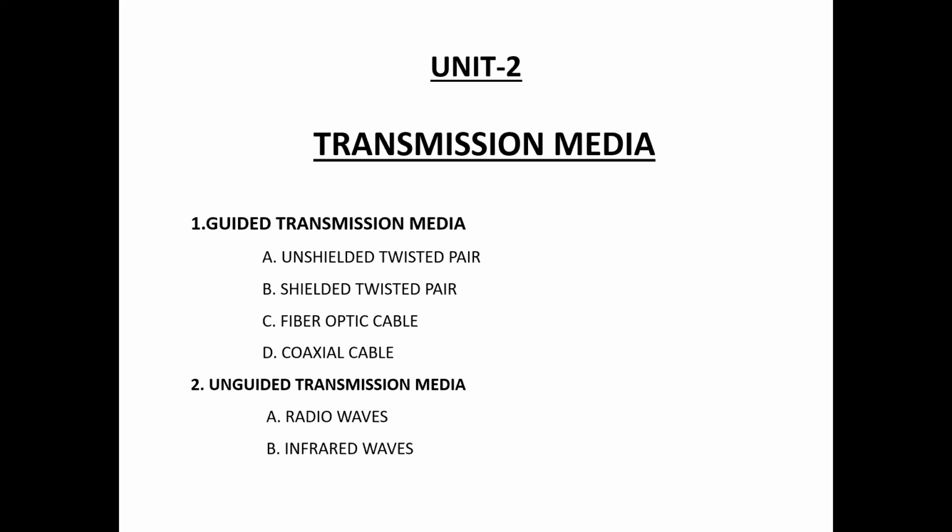Guided transmission media means the data travels from source to destination through cables, and unguided means the data travels from source to destination through the air, that is, through radio waves or infrared waves.